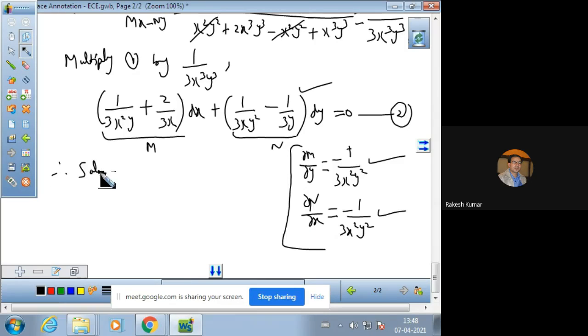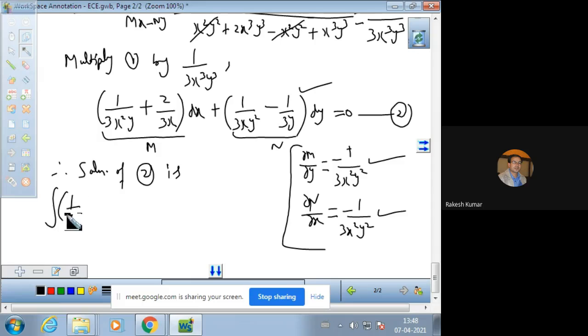Therefore the solution of 2 is integration of M dx, that is 1 over 3 x square y plus 2 over 3x into dx, keeping y constant, plus terms of N not containing x. This term contains x, so it cannot be taken here.